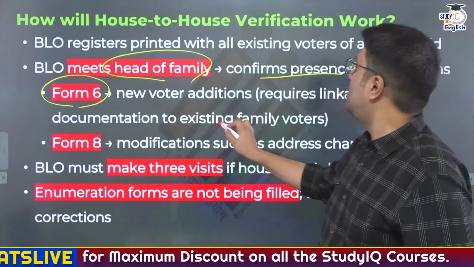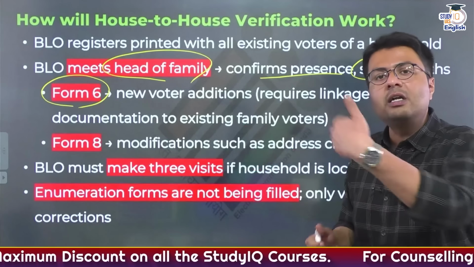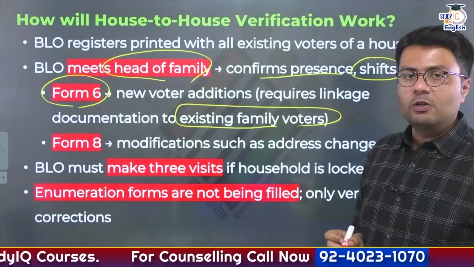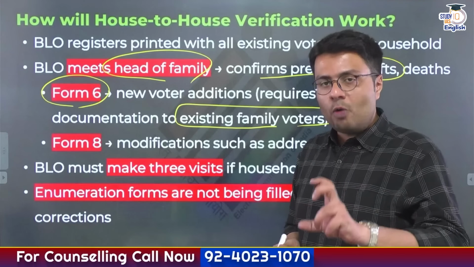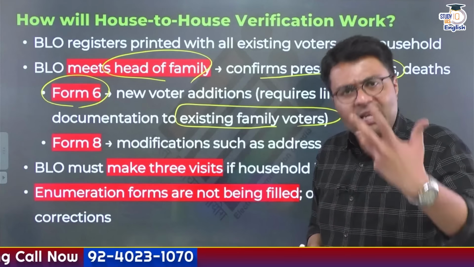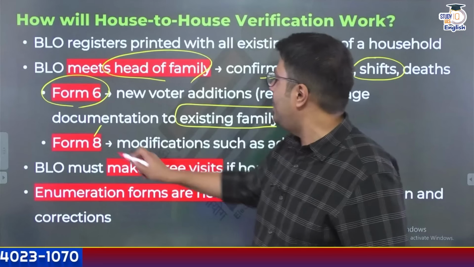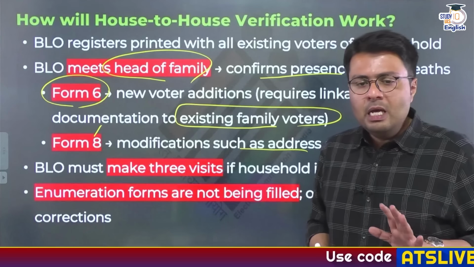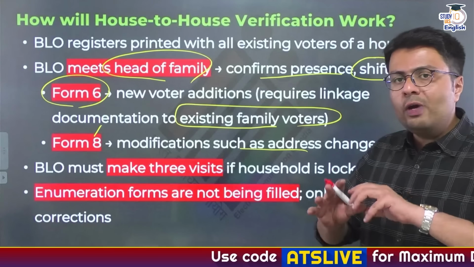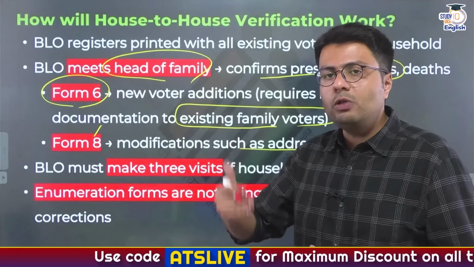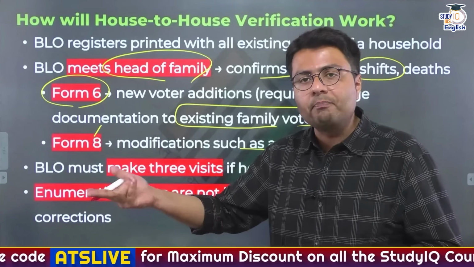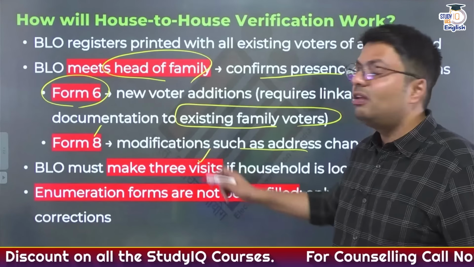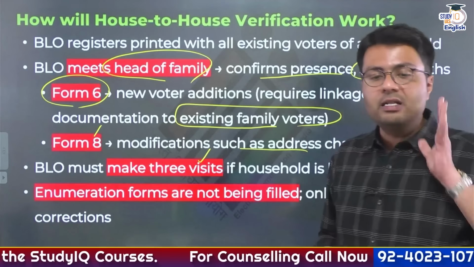Similarly, if there is someone who has now become eligible to vote just because they have crossed the line of 18 years of age, those persons would have to fill Form 6. And in this new voter addition, they would be required to furnish certain documents which would link them to the existing family voters. Similarly, if there is a need for modification to the voter roll for any reason, they would have to fill Form 8, which makes modifications such as address changes possible. Now, in order to ensure that no one is left out of this process, the BLO wouldn't visit the house just one time. If they find the house is locked the first time, they would make as many as 3 visits in order to ensure everybody is covered.